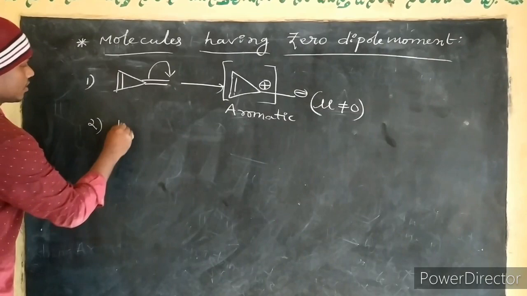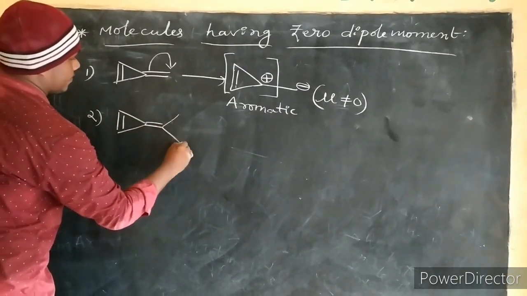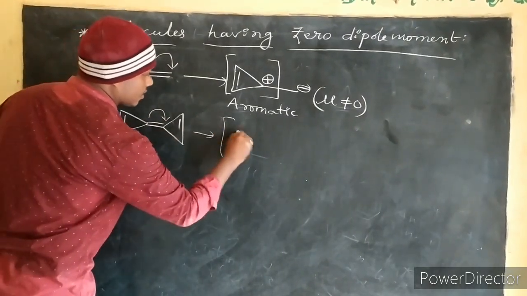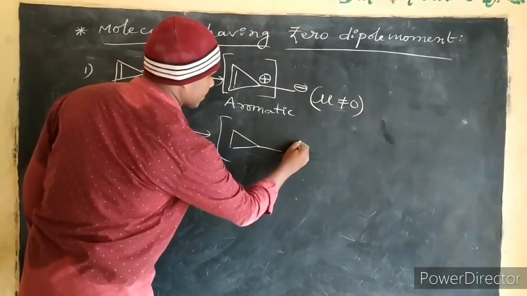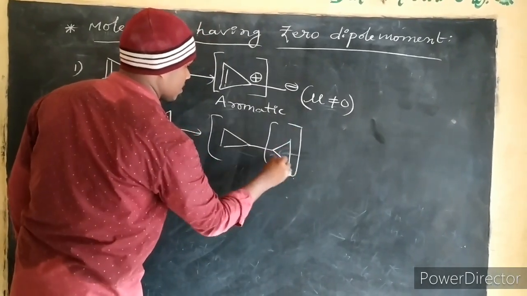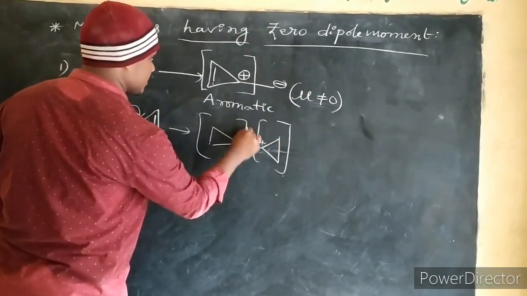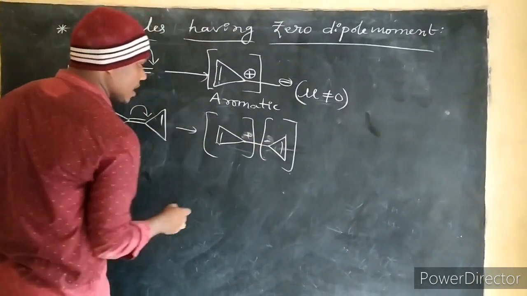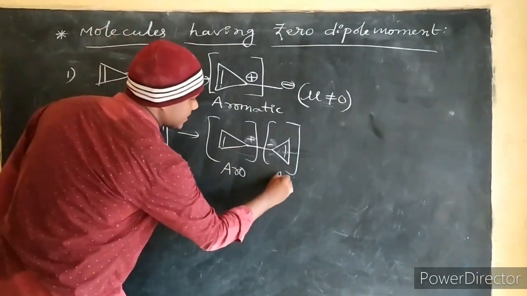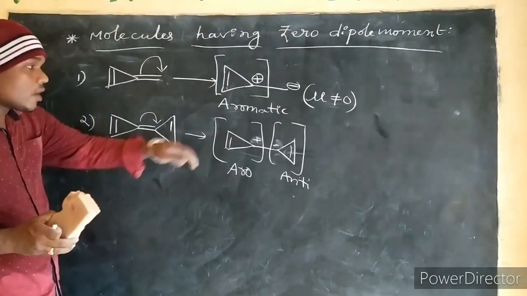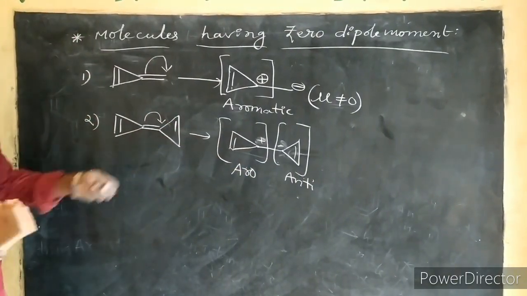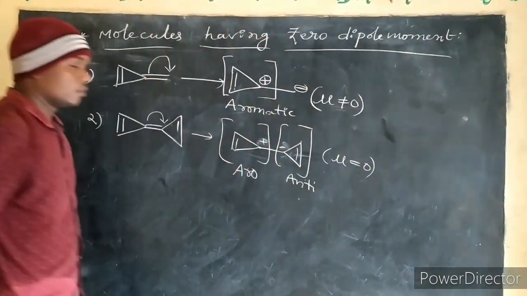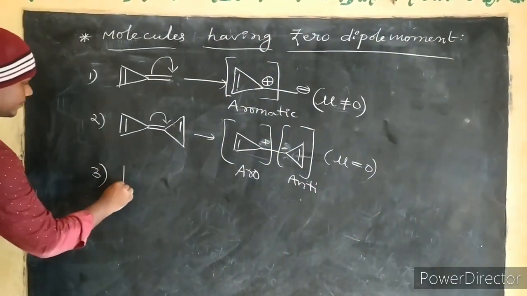Now second one. So if this one is like this, then here one is plus, one is minus. So this is plus, this is minus. If plus is there, that is aromatic, but this is anti-aromatic, correct? If the anti-aromatic part is there, that is unstable. So the charge separation is not present. So this type of molecule has 0 dipole, correct? Next problem.